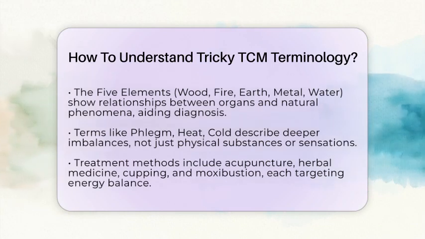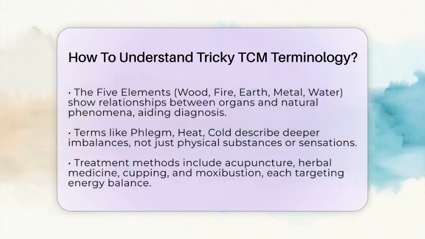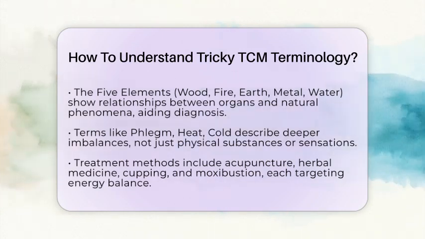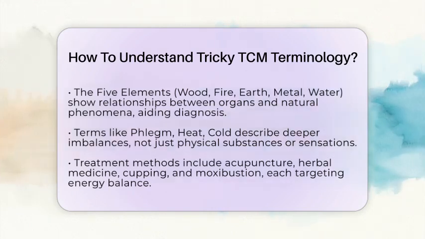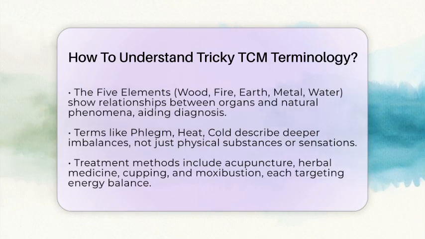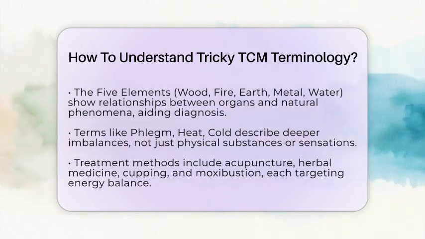Terms like tonify mean to strengthen or nourish a deficiency. Clear refers to removing excess heat or toxins. Harmonize is about balancing conflicting energies or organ functions. External influences like wind or cold come from outside the body, while internal issues are caused by internal imbalances.